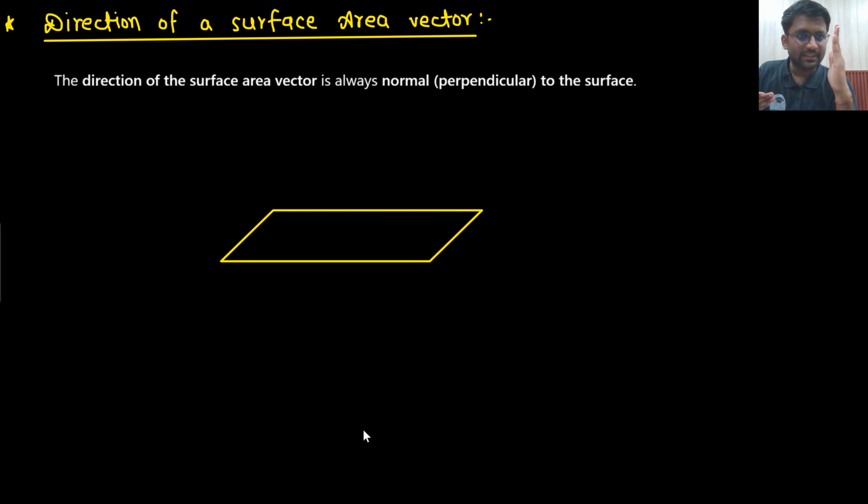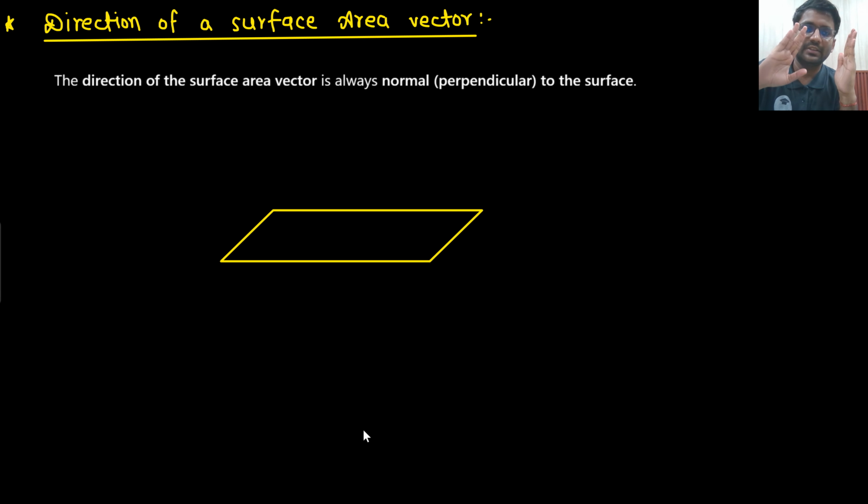Now, if I keep the same surface, what is the surface area? 5 centimeter square. If I tilt it like this, what is the surface area now? Again, it is 5 centimeter square only. But now how many lines will cut? Sir, only 2 lines will cut. These 2 lines will not cut. And if I keep my surface like this, then how many lines will cut? 0 lines will cut. What do you understand by this? Surface area remains the same, 5 centimeter square each time. But if you change the orientation of this surface area, the field lines...